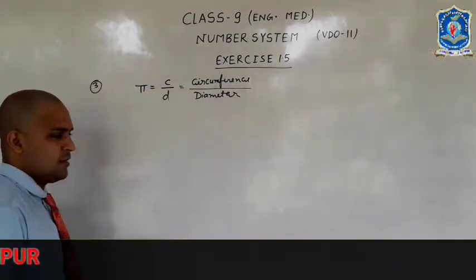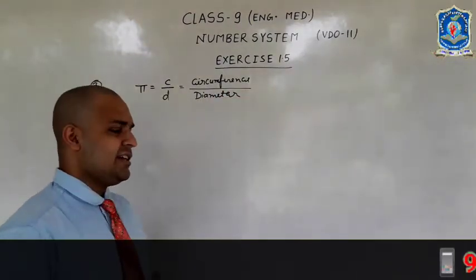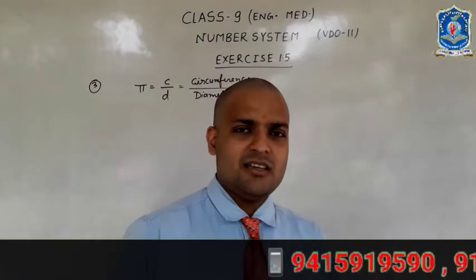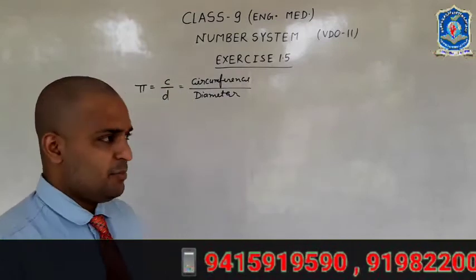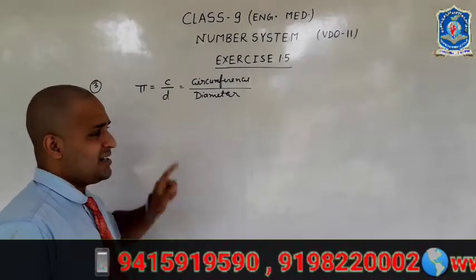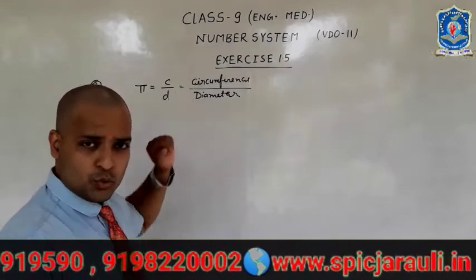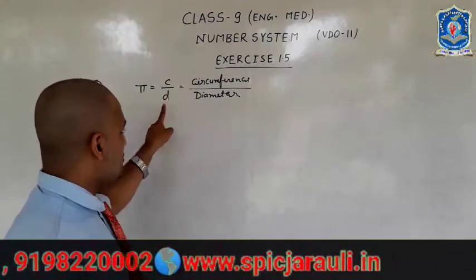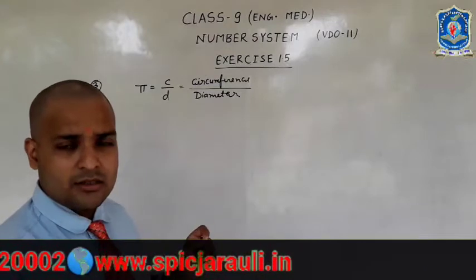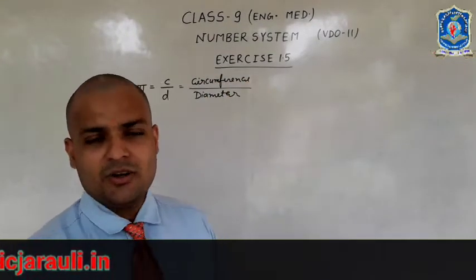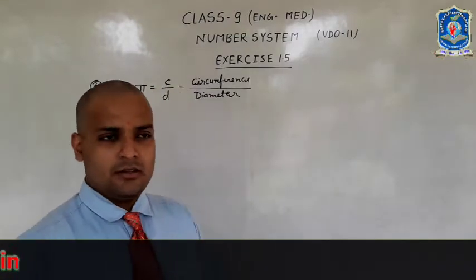The question is saying that we know the value of pi is an irrational number, but here pi is equal to C upon D. It seems that it is in the form of P upon Q, so this number should be a rational number. So how can we resolve this contradiction?